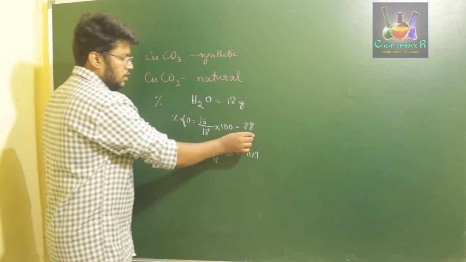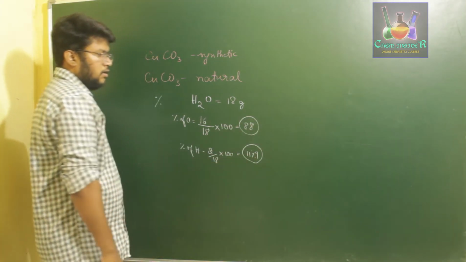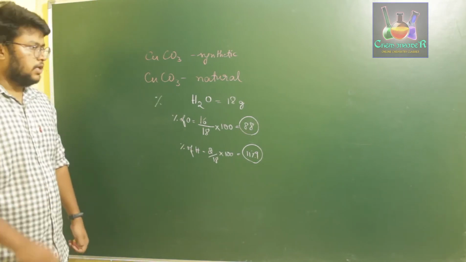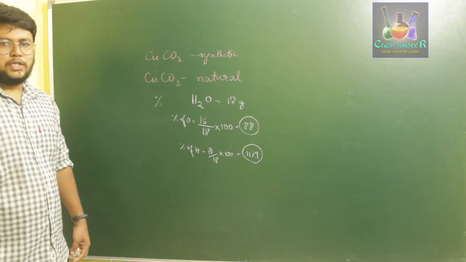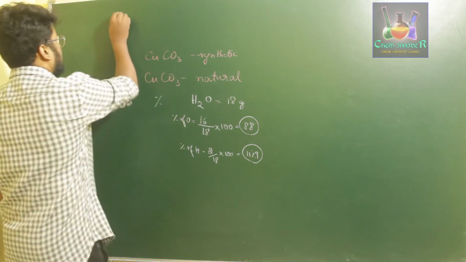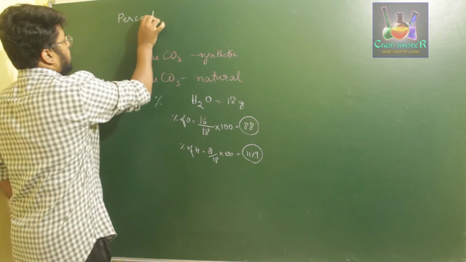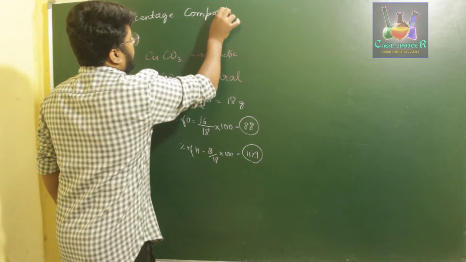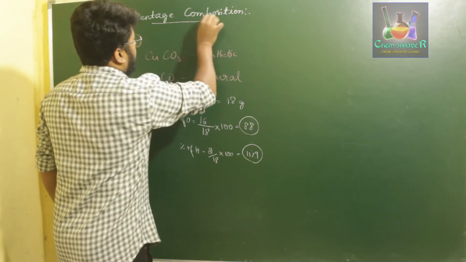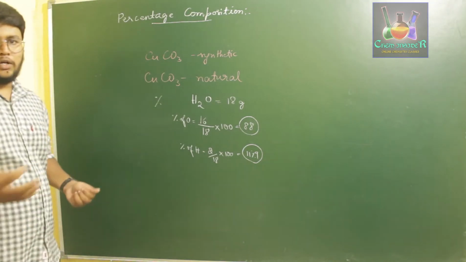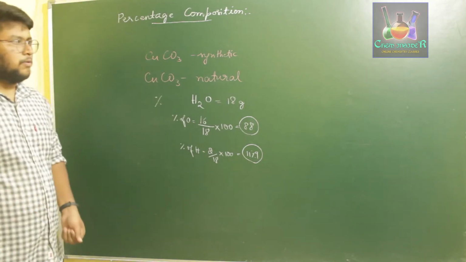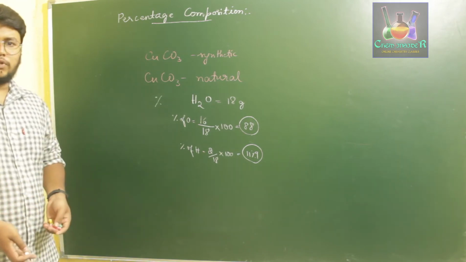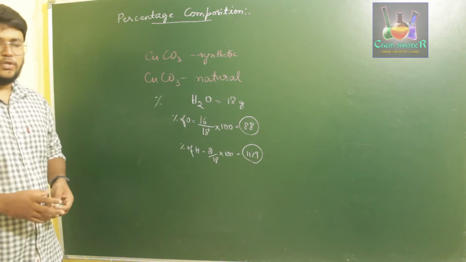So this percentage of oxygen and hydrogen with respect to their mass present in the mass of a compound is found to be constant. That is nothing but percentage composition, and that is what we are studying now. The percentage composition of a given compound will always be the same in any case, even if you take a higher amount or a lower amount of the compound. If you take 3 kg of a compound, it has the same percentage composition. If you have a lesser amount of the compound, it has the same percentage composition.